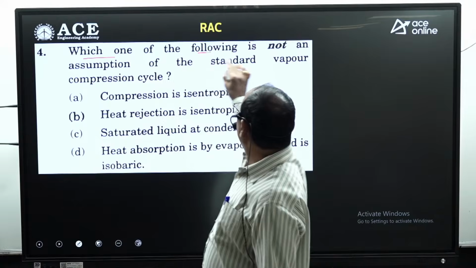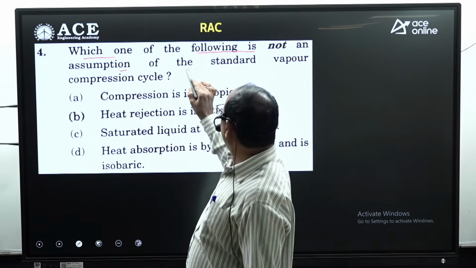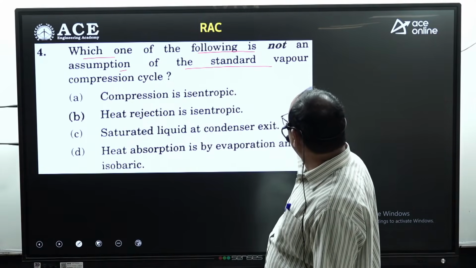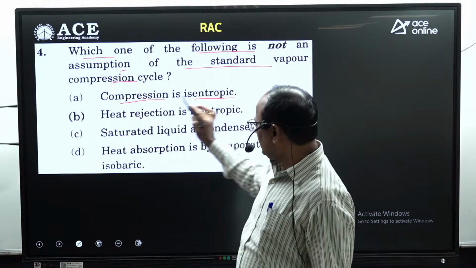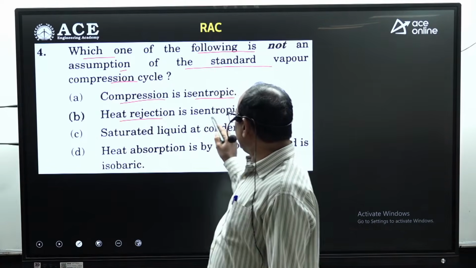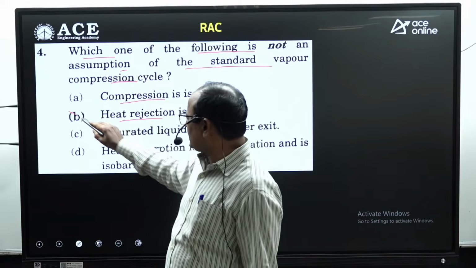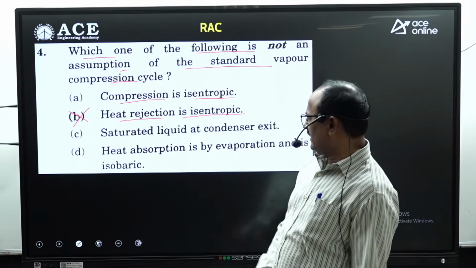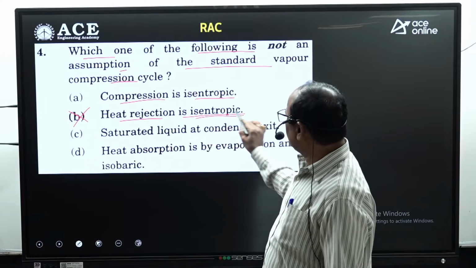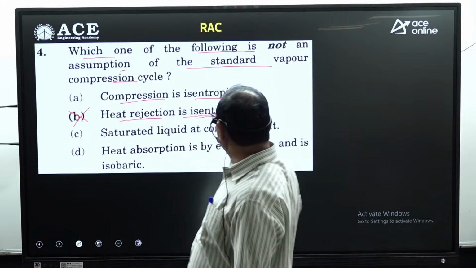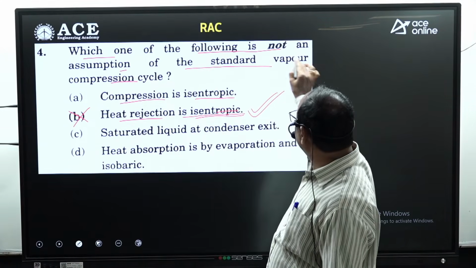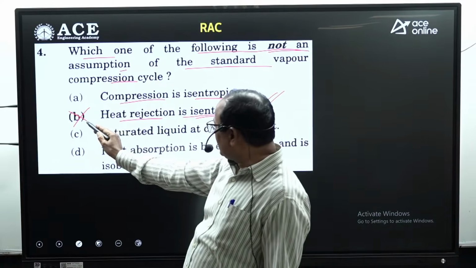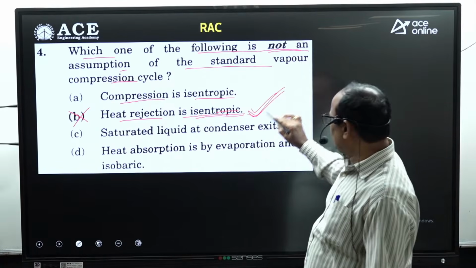Which one of the following is not an assumption of the standard vapor compression cycle? Compressor is isentropic, that is the required assumption. Heat rejection is isentropic. No, heat rejection should be happening isobarically at constant pressure. So this is the incorrect statement. B is our option. It is asking which is not the assumption. That's why B is the incorrect statement, and that incorrect statement is our option.